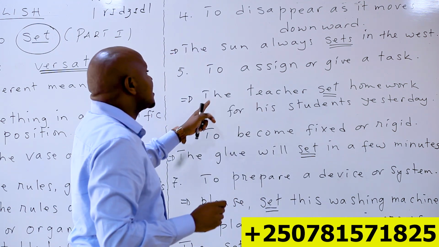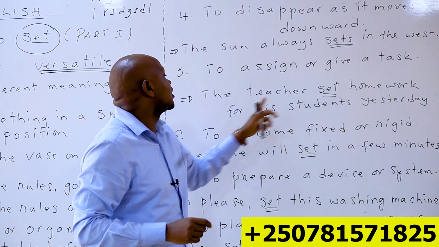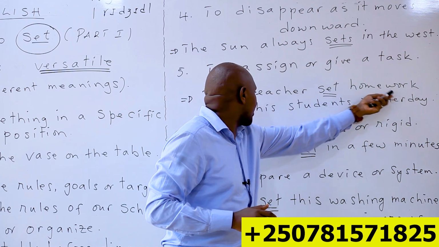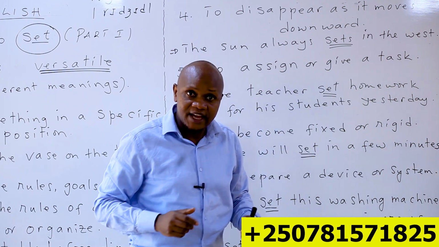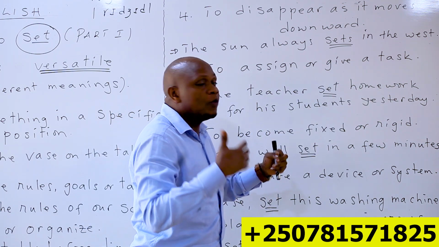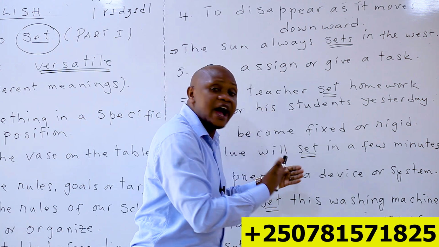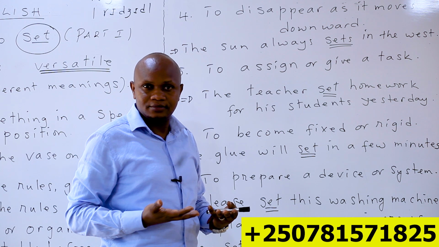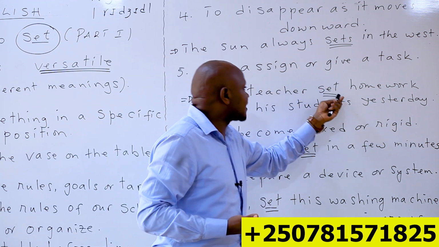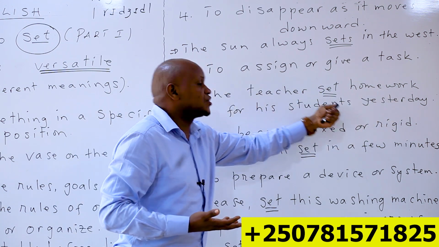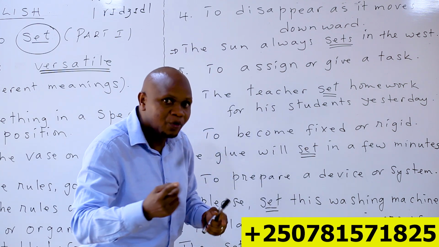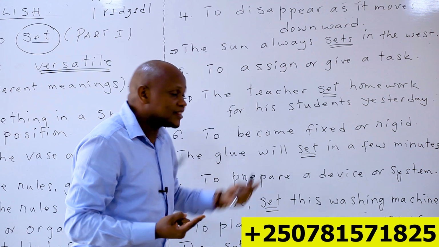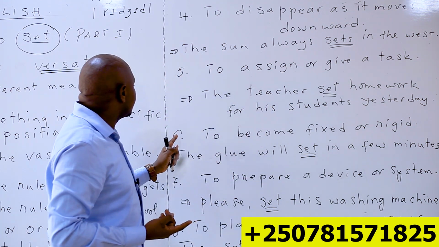That is to set. The teacher set the homework for his students yesterday. Umwarimu ejo hashize yateguriye abanyeshuri be umukoro. Good. The teacher set homework for his students yesterday. Mwarimu yateguriye abanyeshuri be umukoro ejo hashize. That is to set. Number 6.